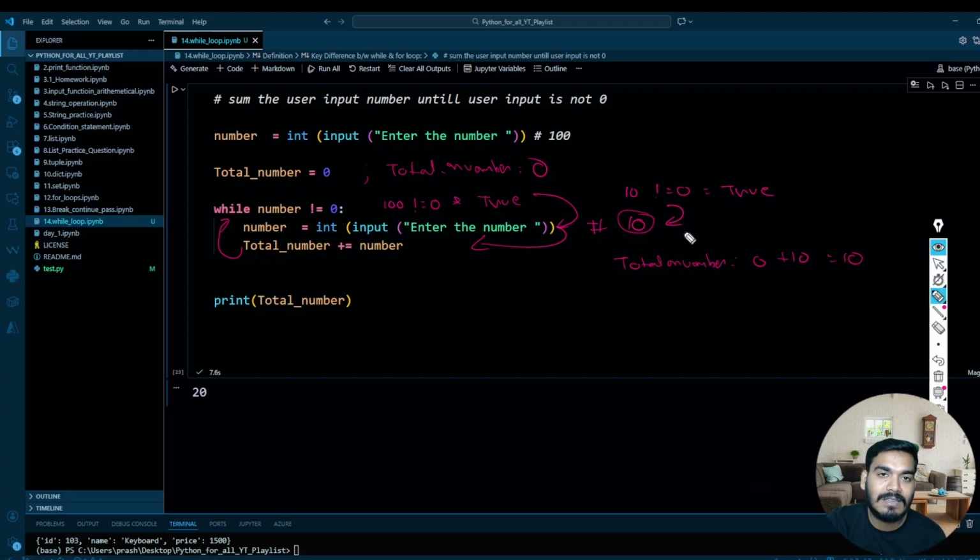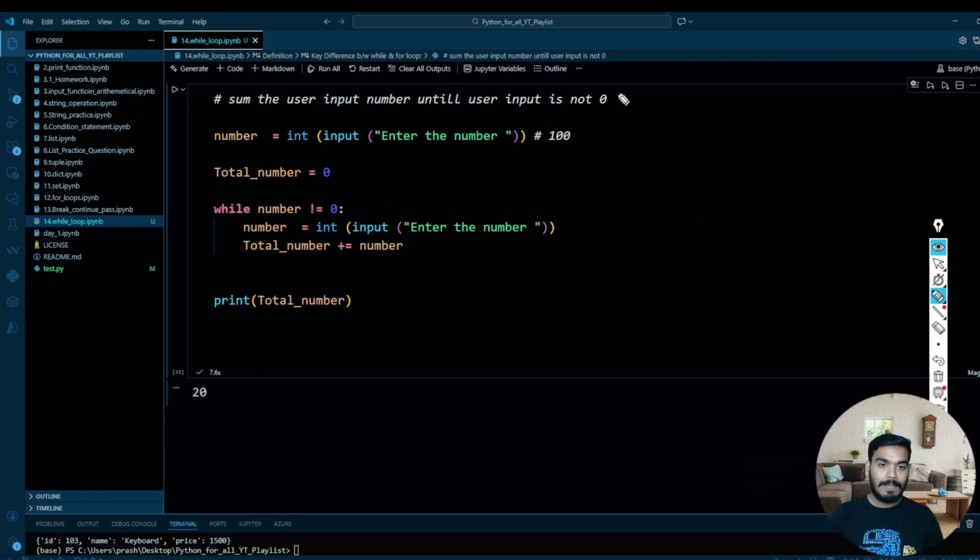Again, it will ask the number. So again, you let's say enter 10, then it will come to this and it will add 10 and it will become 20. Again, it will go back to this. So your initialized number 100 gets skipped because you have not summed that into total. Before that, you have just reinitialized your number. So this is a wrong execution. The first entry will get skipped over here.